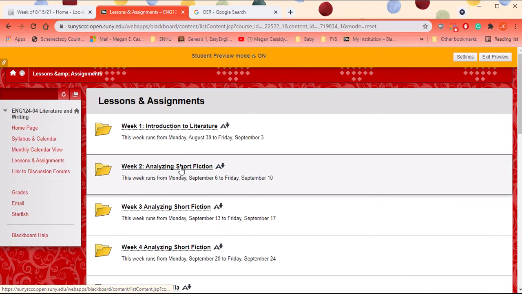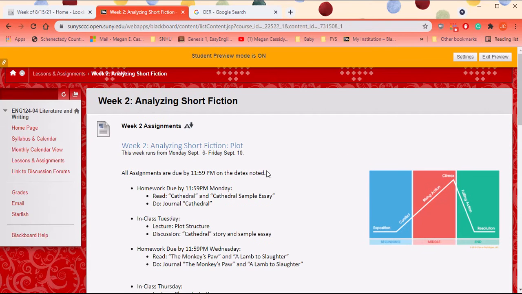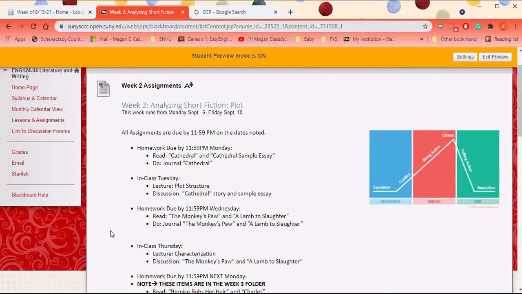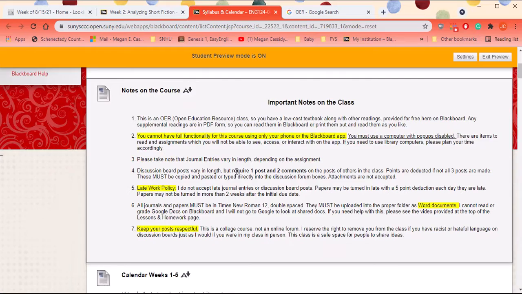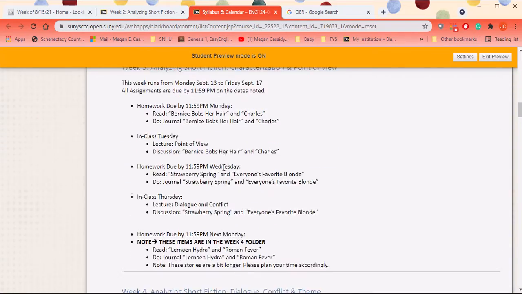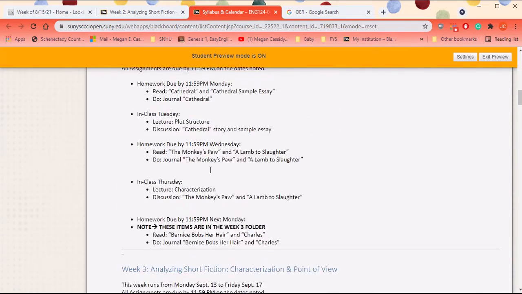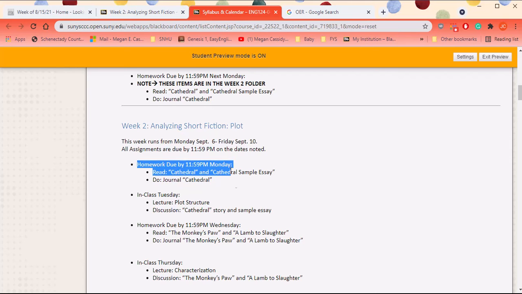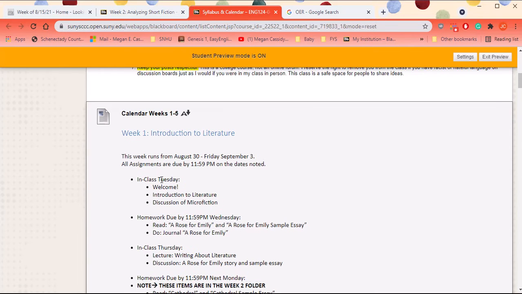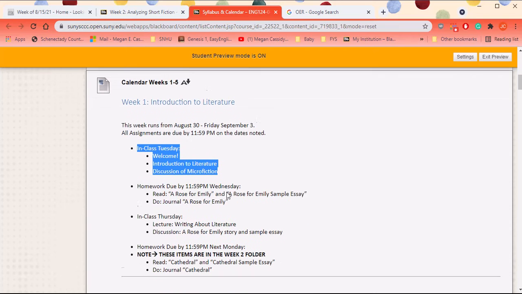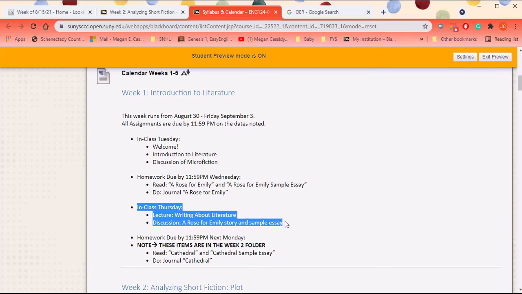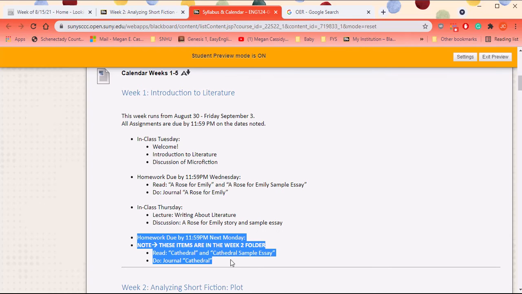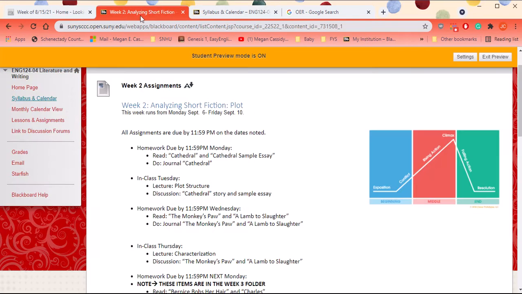So in each week, I'll click on week 2, you have that same calendar information that is also in the syllabus and calendar, which I forgot to show you. Below the syllabus, the whole calendar is there for the whole term. So it tells you what we're doing for homework, the days that you have homework, what we're doing in class, what we're going to talk about, what homework you have due, and then what we talk about the next day in class, and then what homework you have coming up and where you can find it.